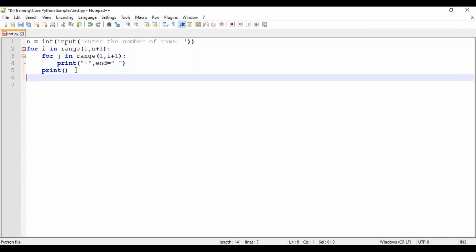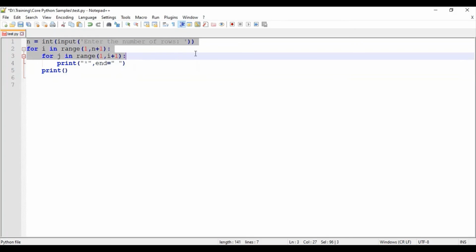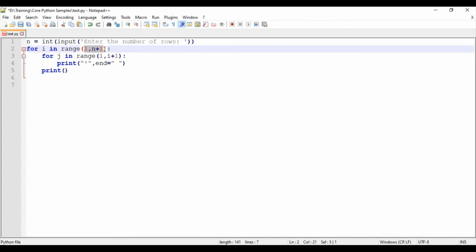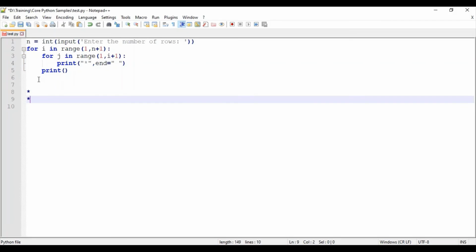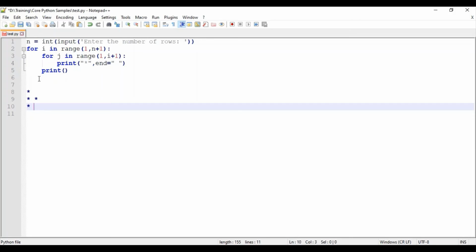The first statement gets the number of rows we want in the triangle, and then we use range of 1 to n plus 1, which I have explained. So the first iteration is 1. I will show the illustration of the output we are expecting. If I give the number of rows as 3, I should get output like this.